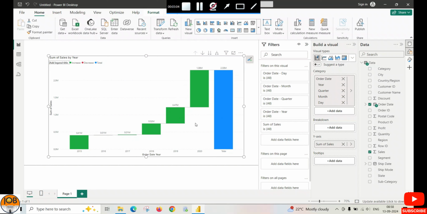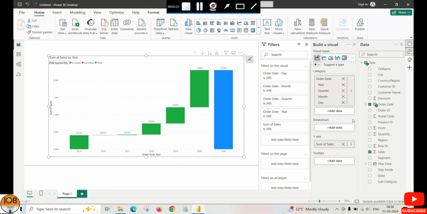And here you can see we receive maximum sales in 2020, 1.08 million, and lowest sales in 2016 and 17. So this is the analysis of the waterfall chart.